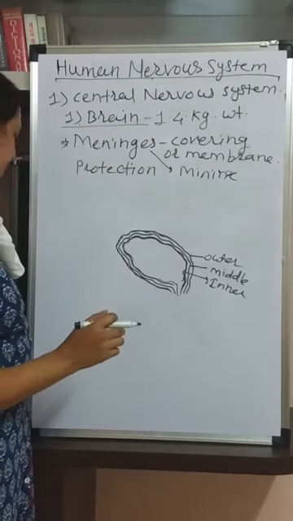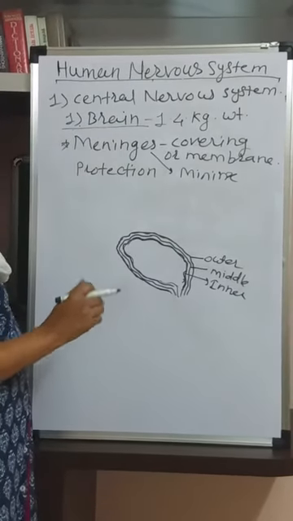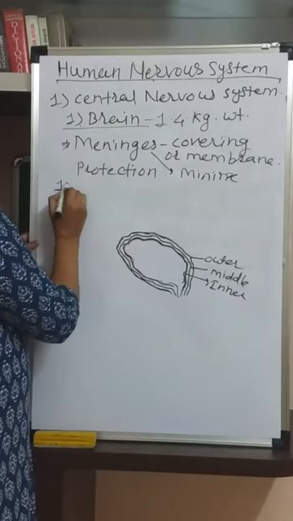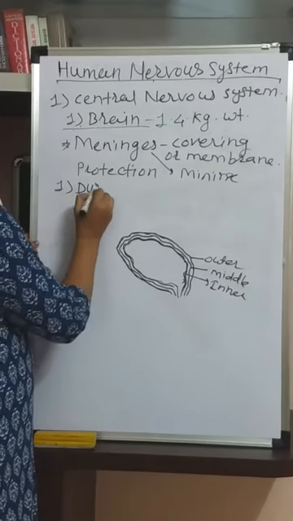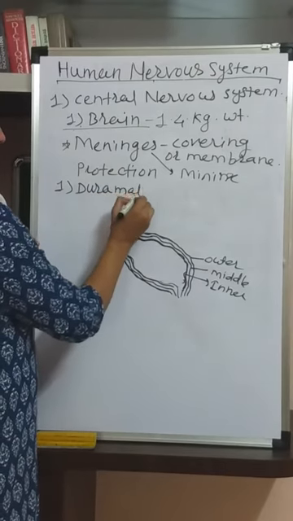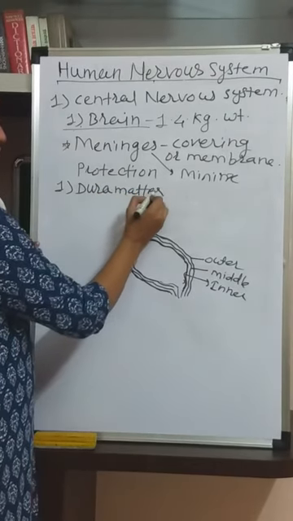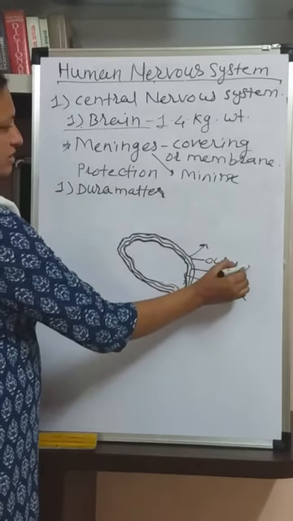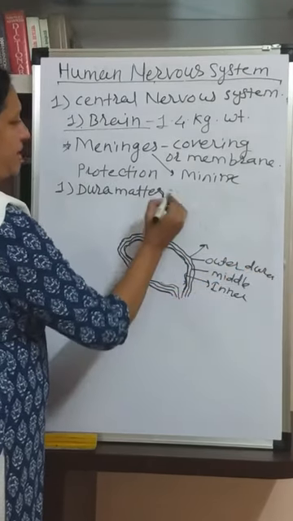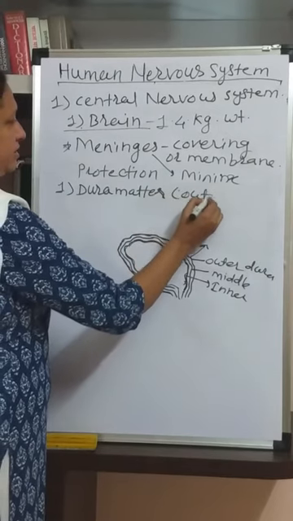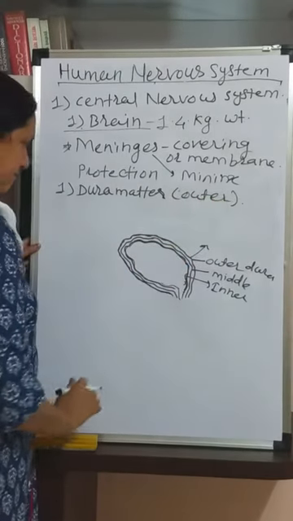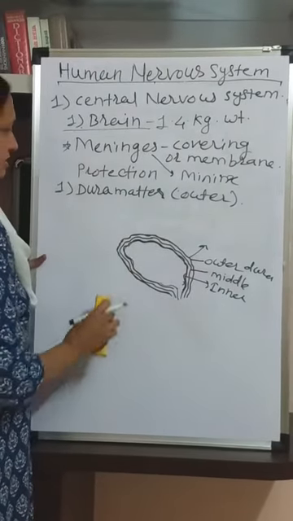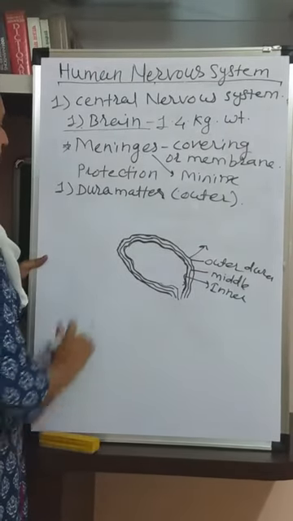Now here the details about the meninges. The first meninx is called dura mater. Dura mater is the outermost meninx. It is the outer membrane present exactly below the brain box. This is the dura mater.